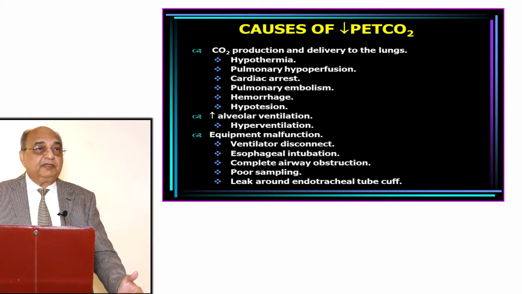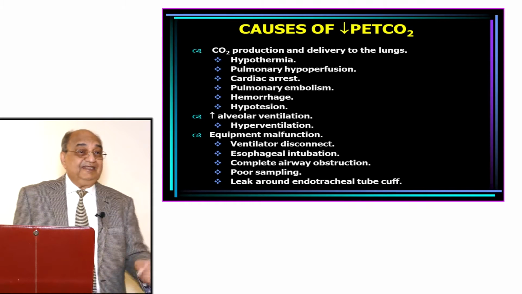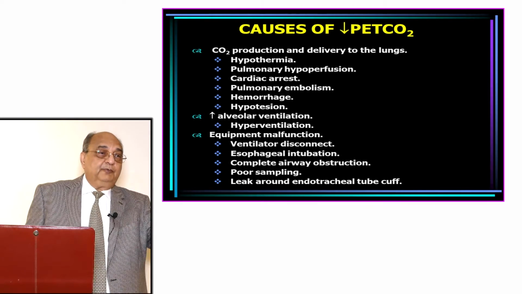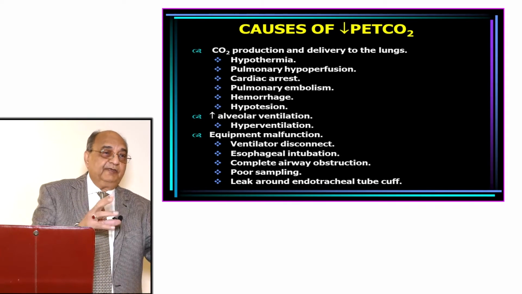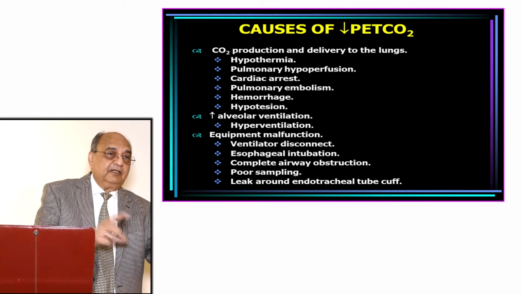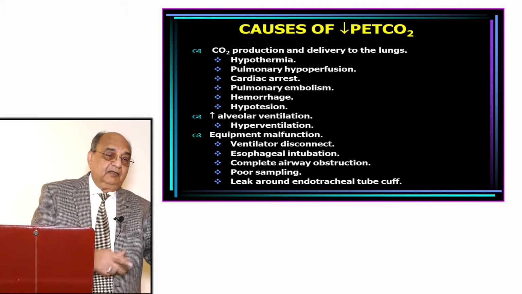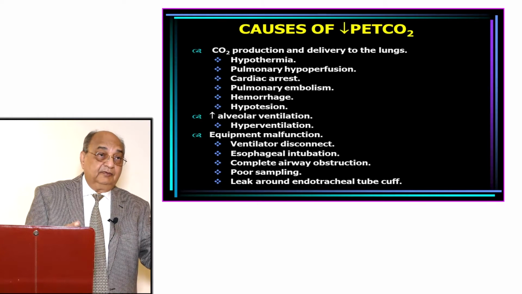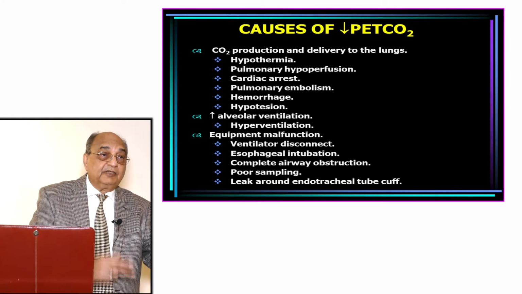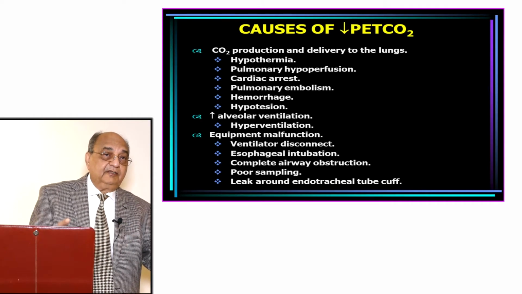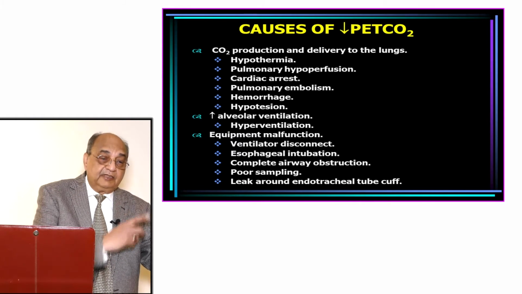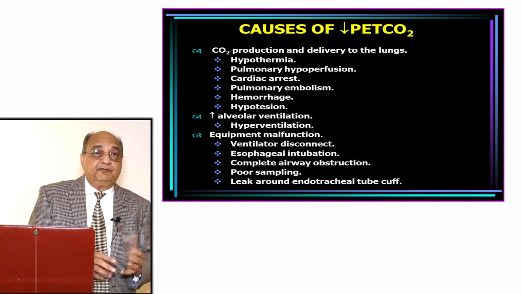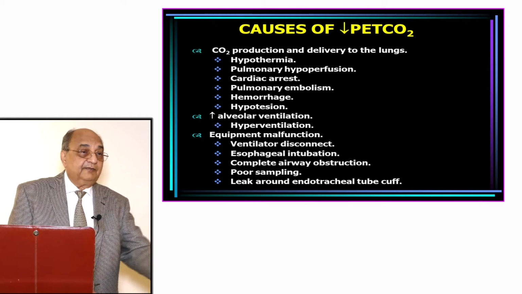If the COPD patient comes and his PETCO2 is raised, how can we get rid of it? We hyperventilate the patient. We increase the tidal volume and increase the rate also. These are the two steps you take to lower the carbon dioxide. Increase the respiratory rate, and if that doesn't work, then you increase the tidal volume also. If you are giving 500, give 600, 700.